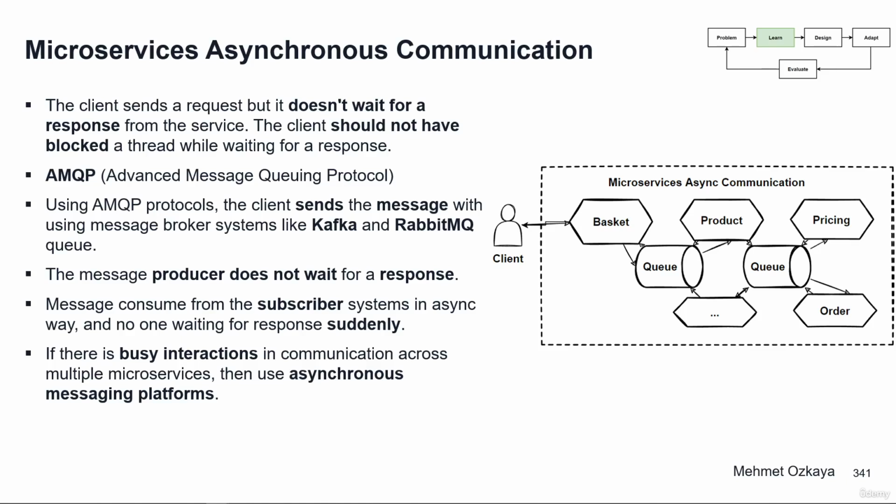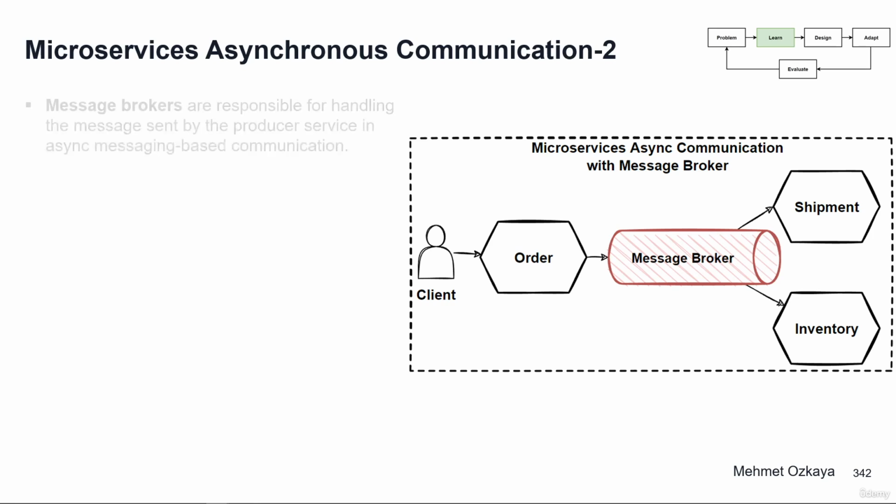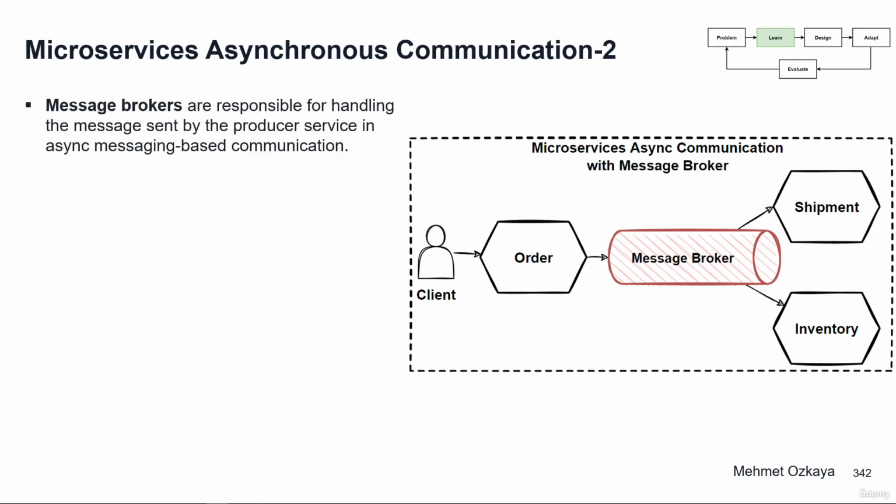In the AMQP protocol, the producer sends a message and doesn't wait for a response. It only sends the message and expects that it will be consumed by subscriber services via the message broker systems. The AMQP protocol is mostly used in message brokers, which are responsible for handling the message sent by the producer service in asynchronous messaging-based communication. After the message is received by the broker, it passes the message to the target service. You can see in the image, the order microservice sends a message to the message broker and this will be consumed by the subscriber microservices.